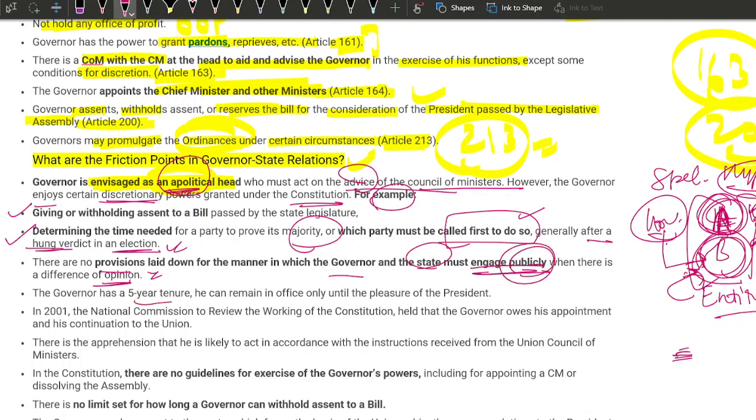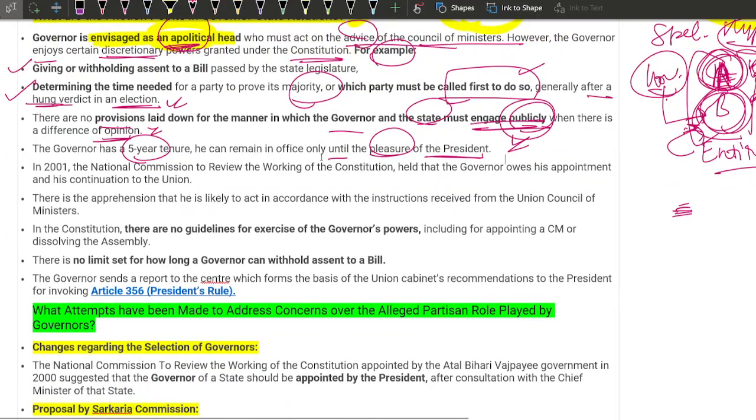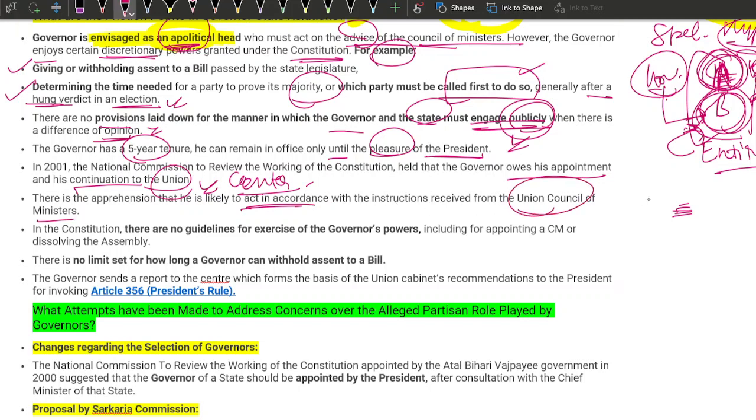The governor has a 5-year tenure. He remains in office only until the pleasure of the president. The governor remains at the pleasure of the president. In 2001, the National Commission to Review the Working of the Constitution held that the governor owes his appointment and his continuation to the Union, the center. There is an apprehension that he is likely to act in accordance with the instructions received from the Union Council of Ministers. So, hence, this is the problem.